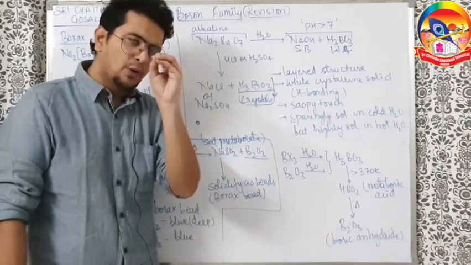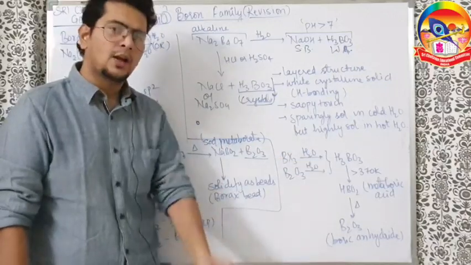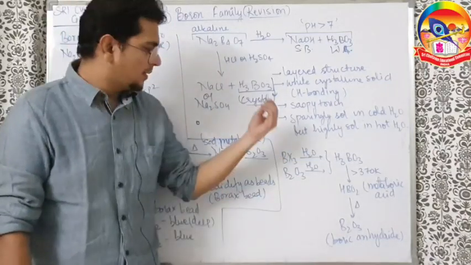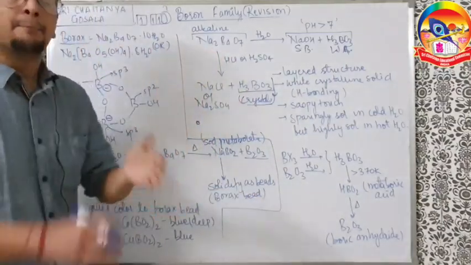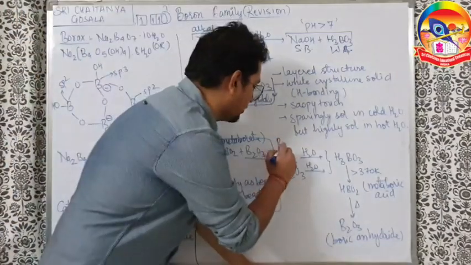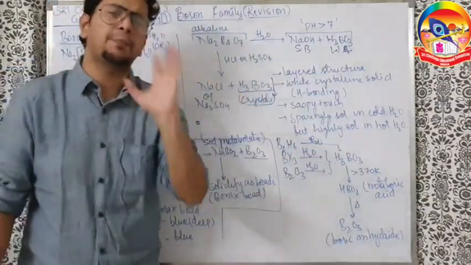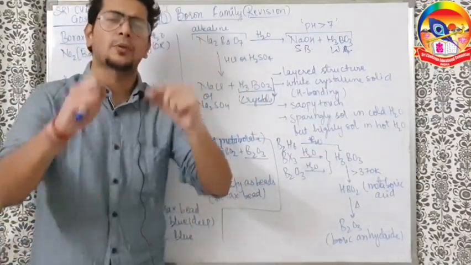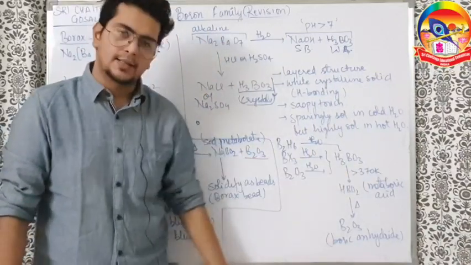Any boron compound, on hydrolysis, on reaction with water, always gives boric acid. You take BX3, BF3, BCl3, BBr3, BI3, B2O3, borax, B2H6. In fact, if I take B2H6 also, in the aqueous medium it will form boric acid. So every boron compound forms boric acid on hydrolysis, on reaction with water. So you get boric acid there.